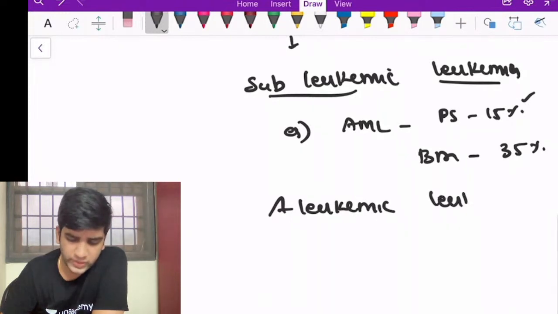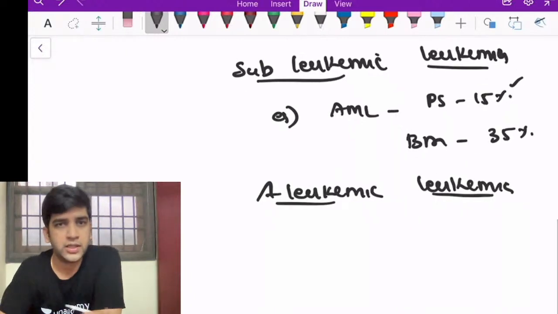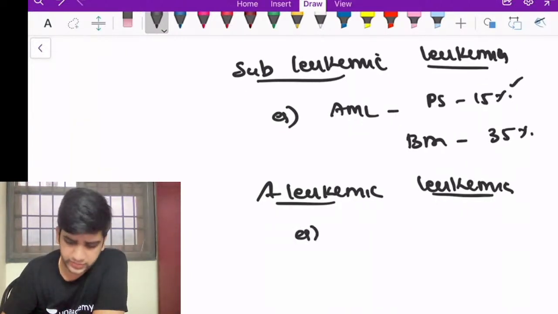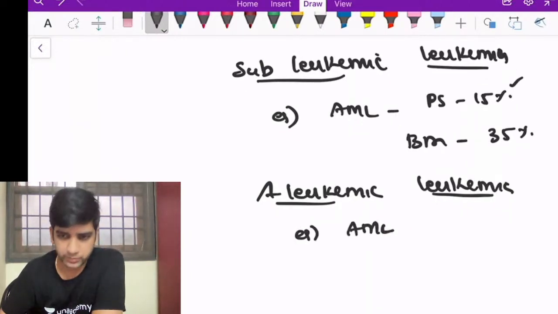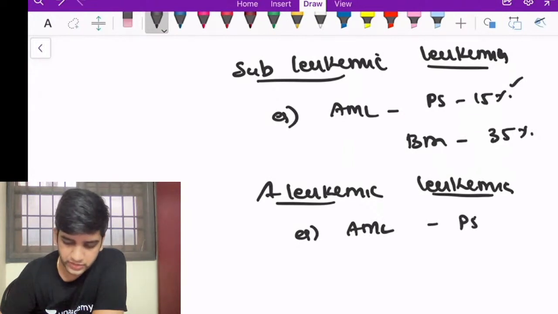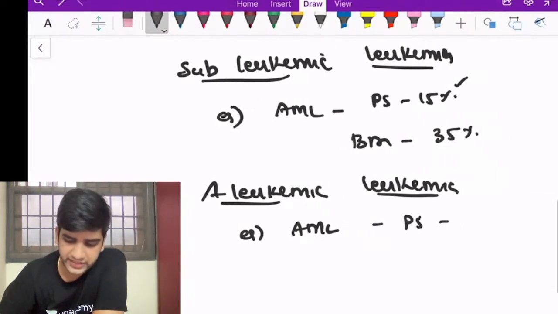See, leukemia means white blood, that's all. When will I call something an aleukemic leukemia? Again, we'll take one more example. Again, I'm going to think about a case of an AML. In the peripheral smear, it's completely normal. The only finding I see in the peripheral smear is pancytopenia.